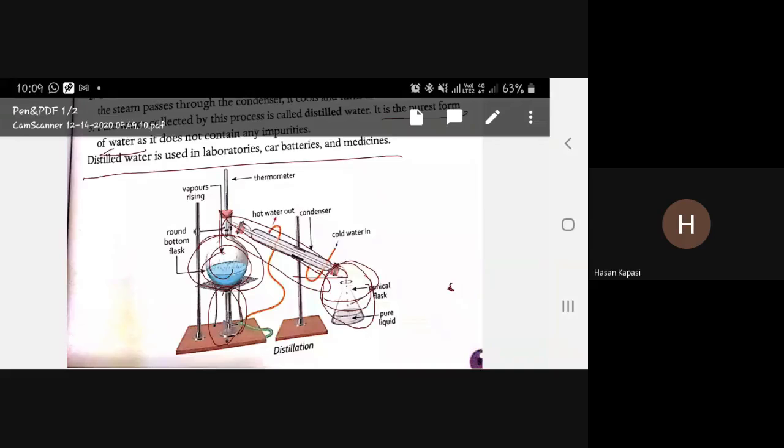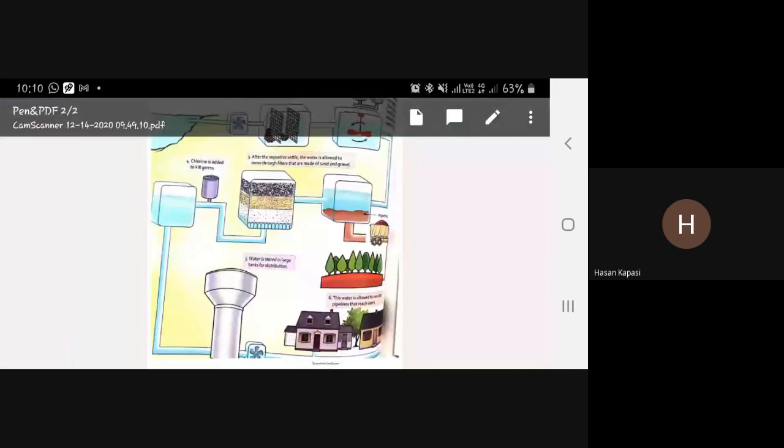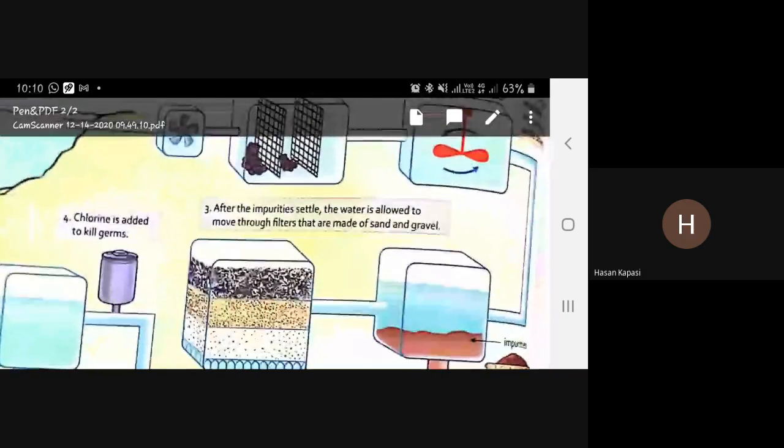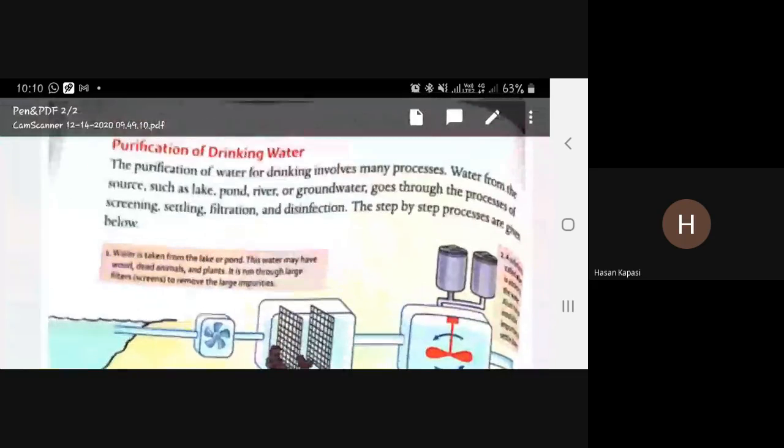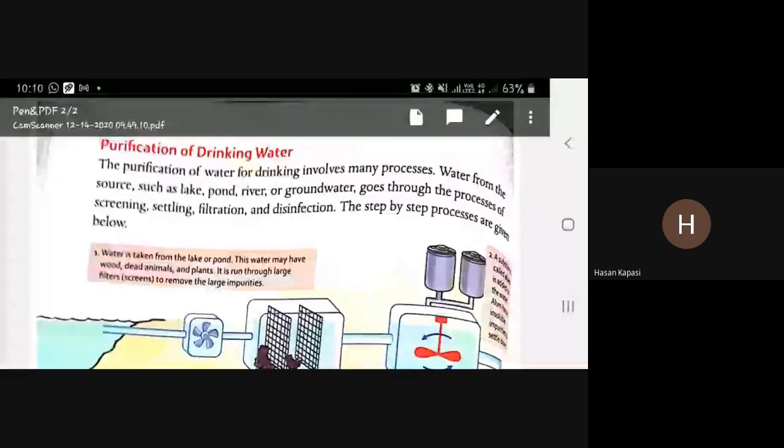So next, this is the purification of water. But this is a long process. I can't explain it in only 5 minutes. So we will do this in the next chapter: purification of drinking water, and there are 2 pages. We will learn it thoroughly. This is very useful. So we will do this in the next lecture.